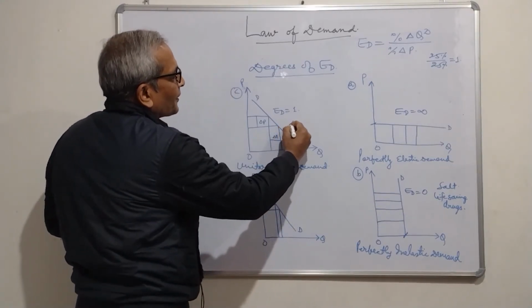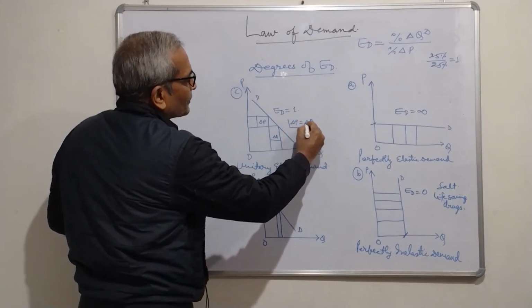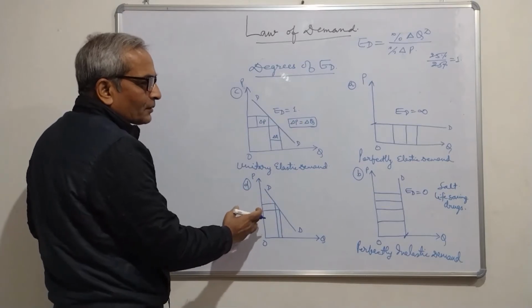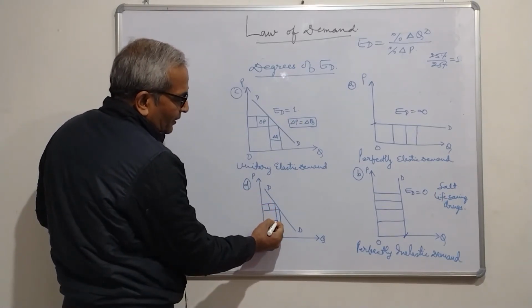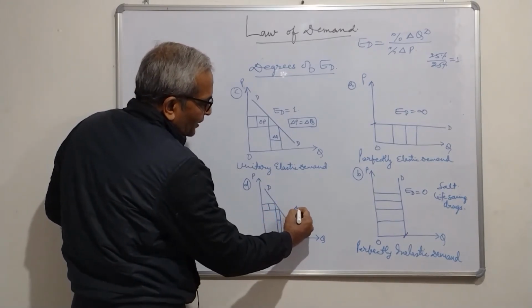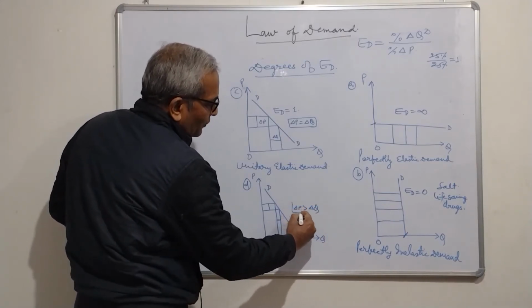In this case, what is visible? Change in price is greater than change in quantity.